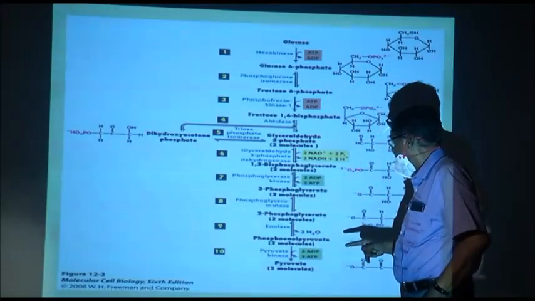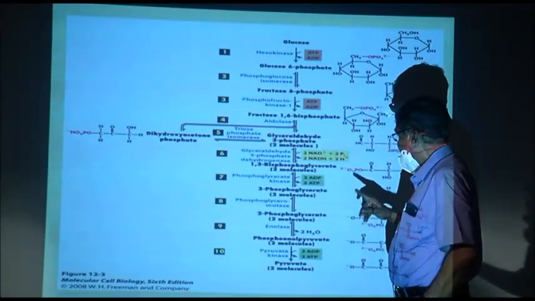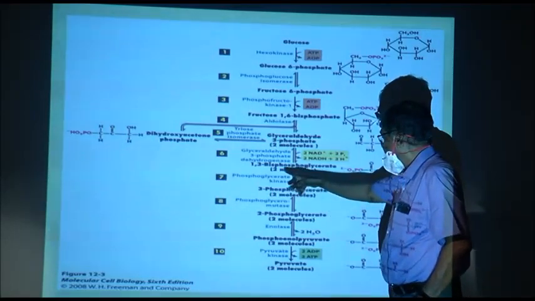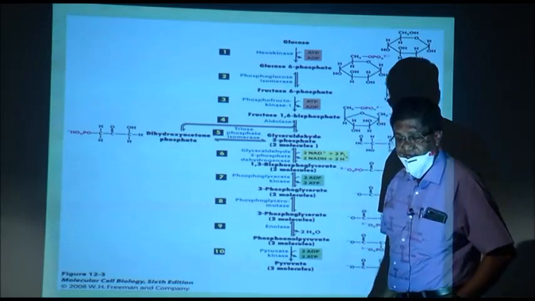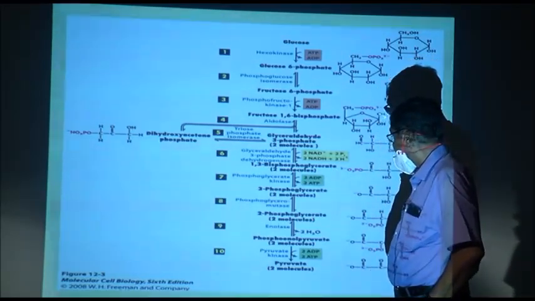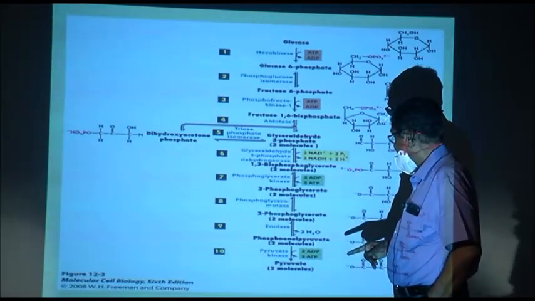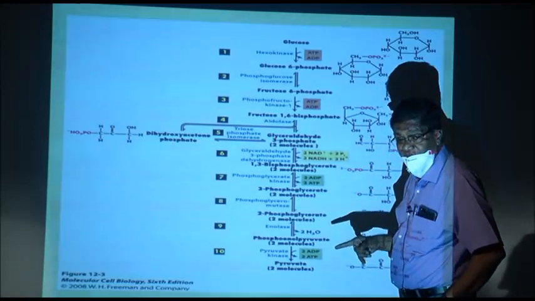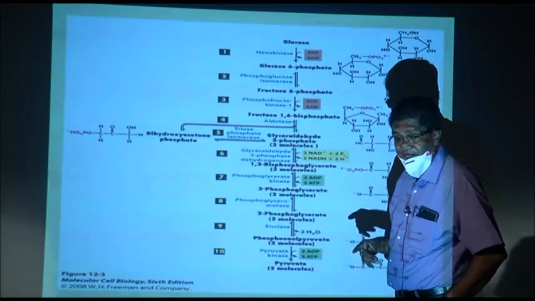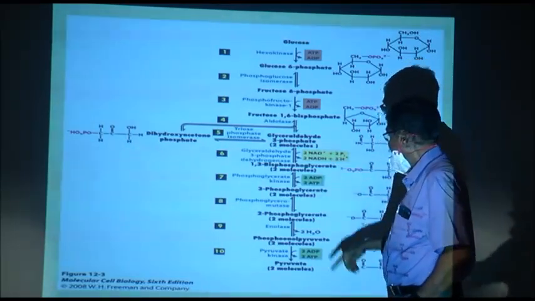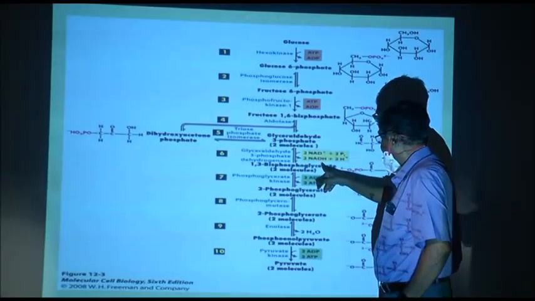Glyceraldehyde 3 phosphate loses hydrogen and forms 1,3-biphosphoglycerate or glyceric acid. Why 1,3-biphosphoglyceric acid? Along with losing hydrogen, it also gains phosphate, but this phosphate is not given by ATP, it is inorganic phosphate, Pi. Now, forget about this 2 here, simply remember Pi and NAD.